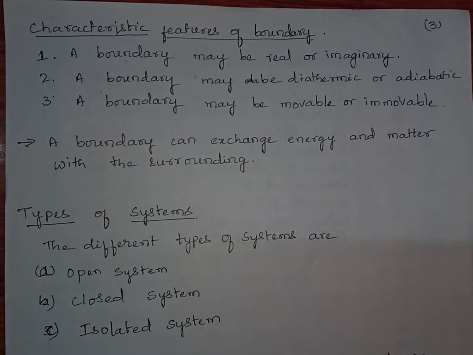Third one, a boundary may be movable or immovable. It means a boundary can increase or decrease the volume of the system, or it may fix the volume of the system. For example, balloon. The walls of the balloon act as a movable boundary. If the temperature inside that balloon increases, the volume of that balloon increases. So here the balloon is acting as a movable boundary.